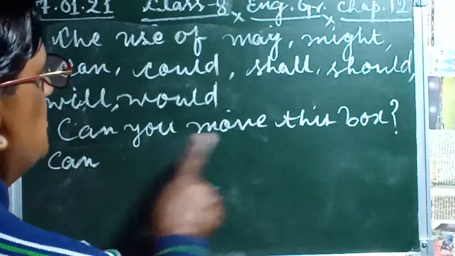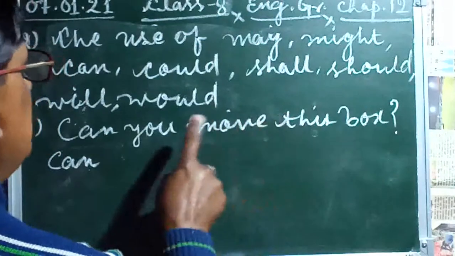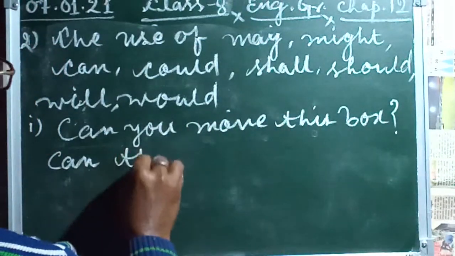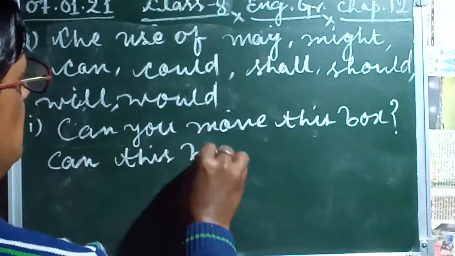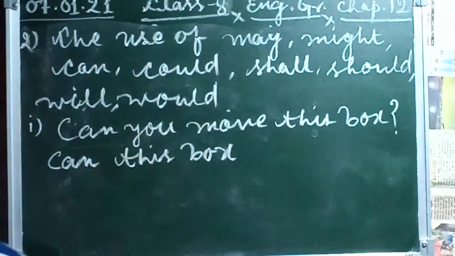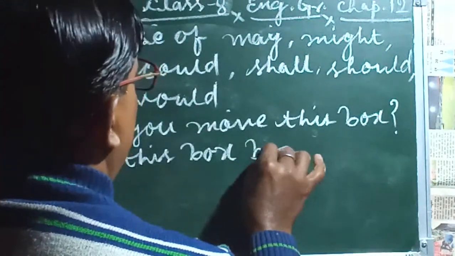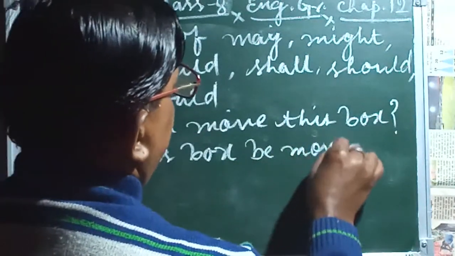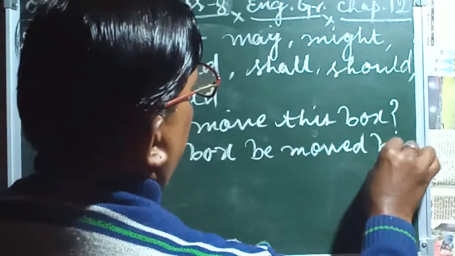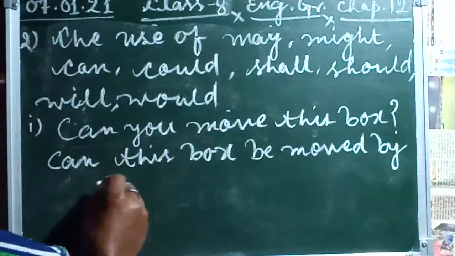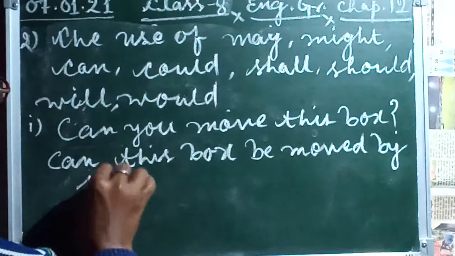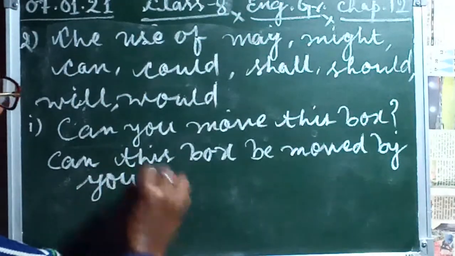So we use the object here: can this box be moved by you? Be is used here, be moved by, and in the last we use the subject, by you, question mark.